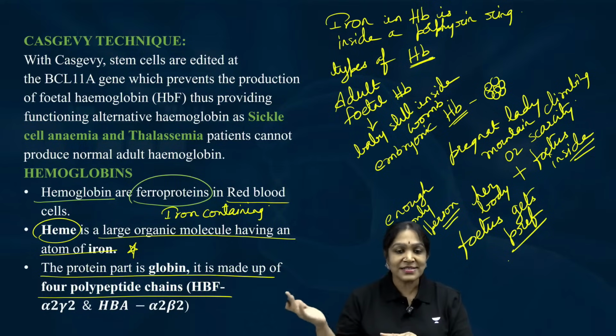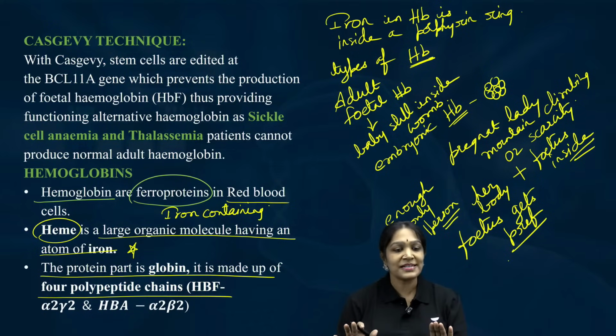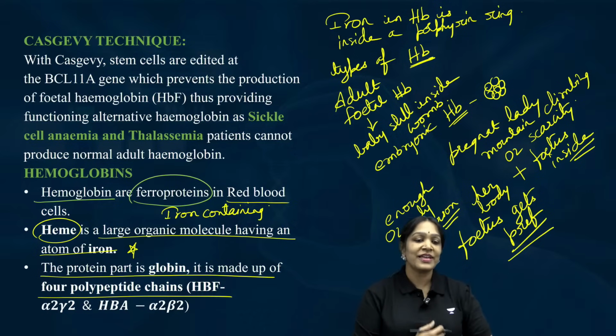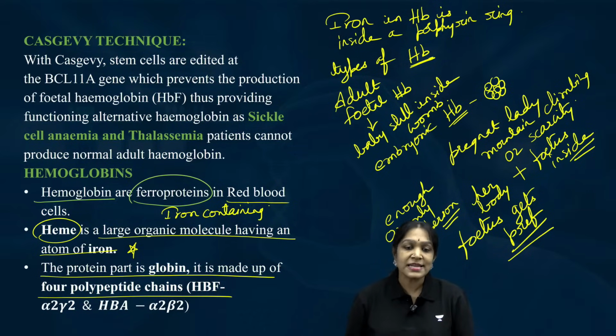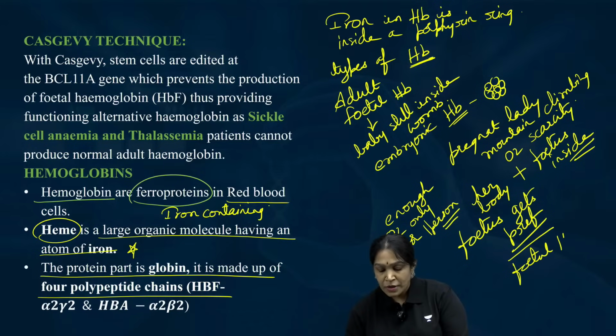Our singers are singing breathless songs. 4-5 minutes they are not breathing at all. So it's okay, 3-4 minutes without oxygen, the mother can survive. The baby is very delicate, so preference should be given to the baby. This is the reason why we have special fetal hemoglobin, which has more affinity to oxygen.